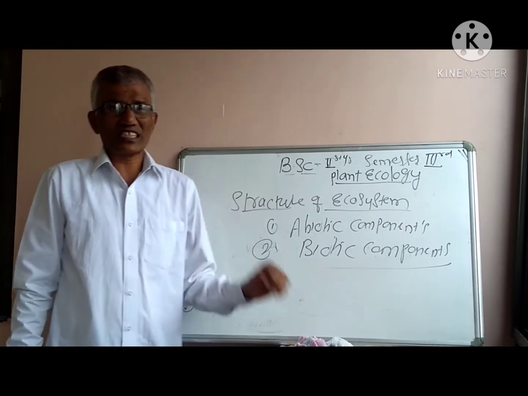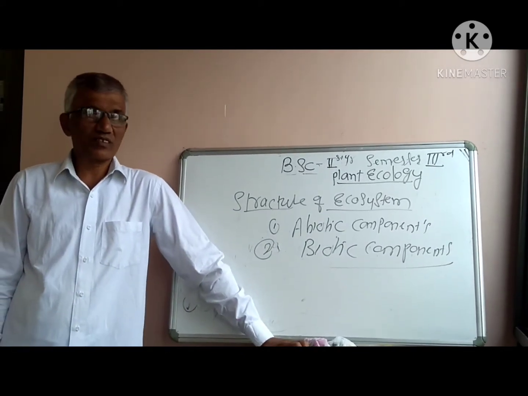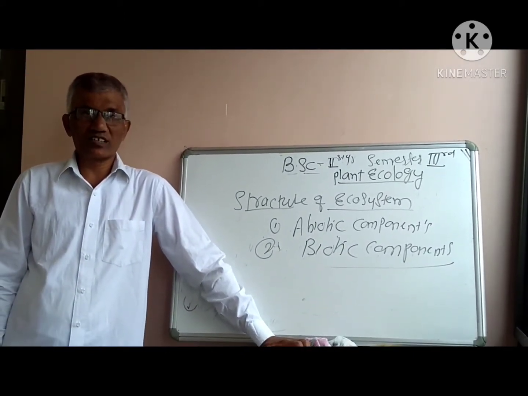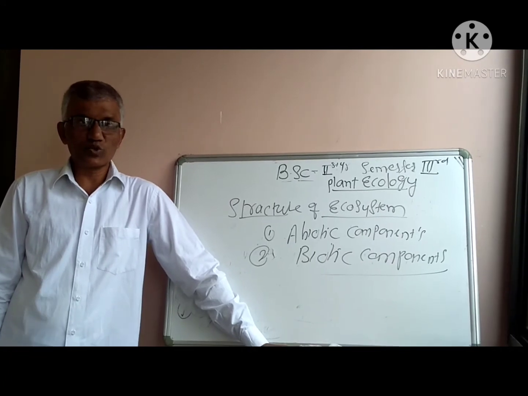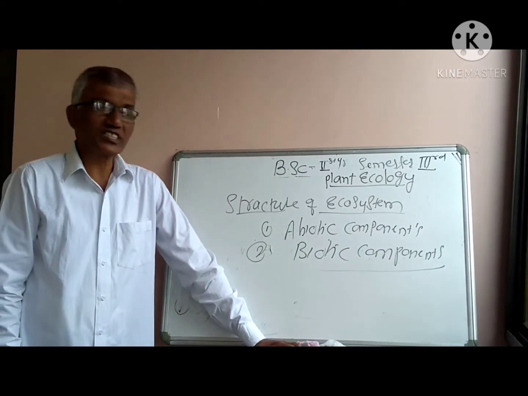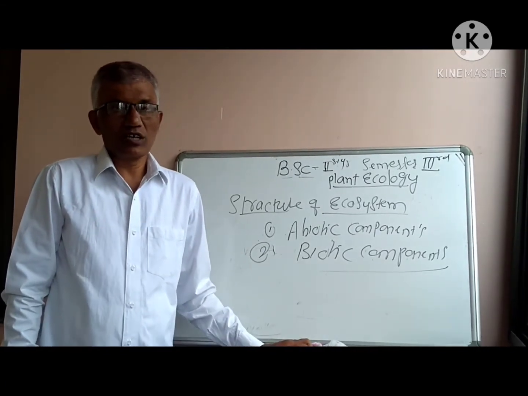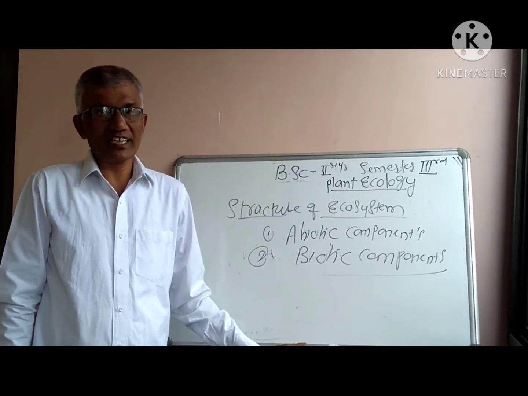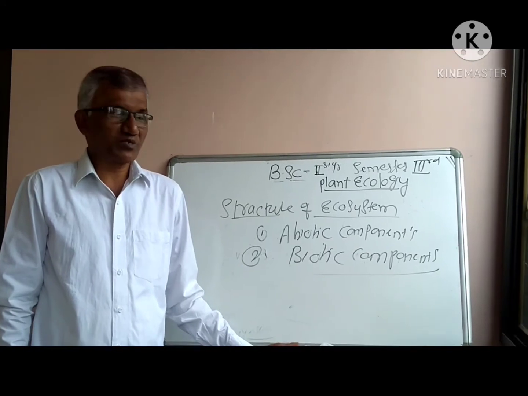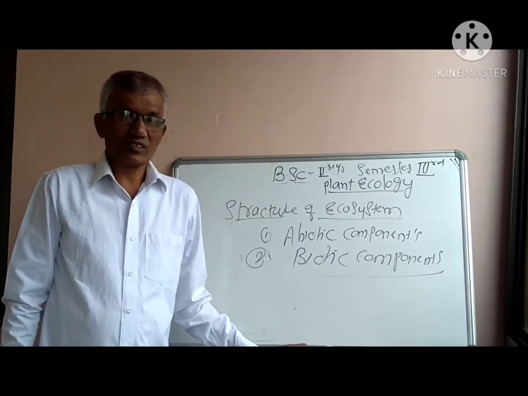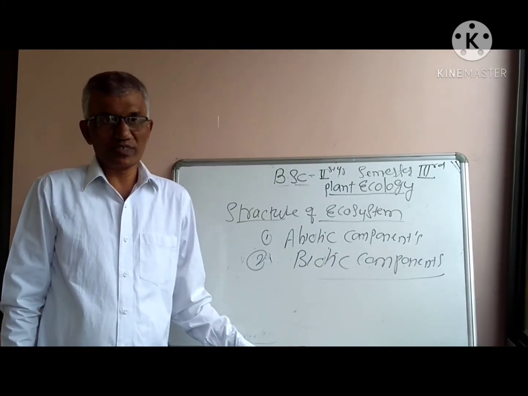While discussing the physical components, that is light, temperature, air, soils, these come under physical components, and chemical components, that is organic and inorganic elements which are present in the ecosystem, they act as chemical components.